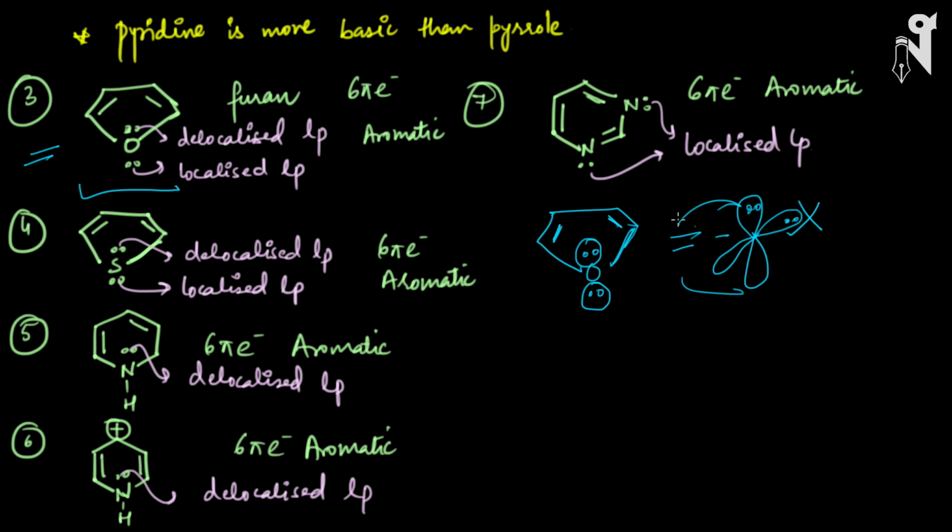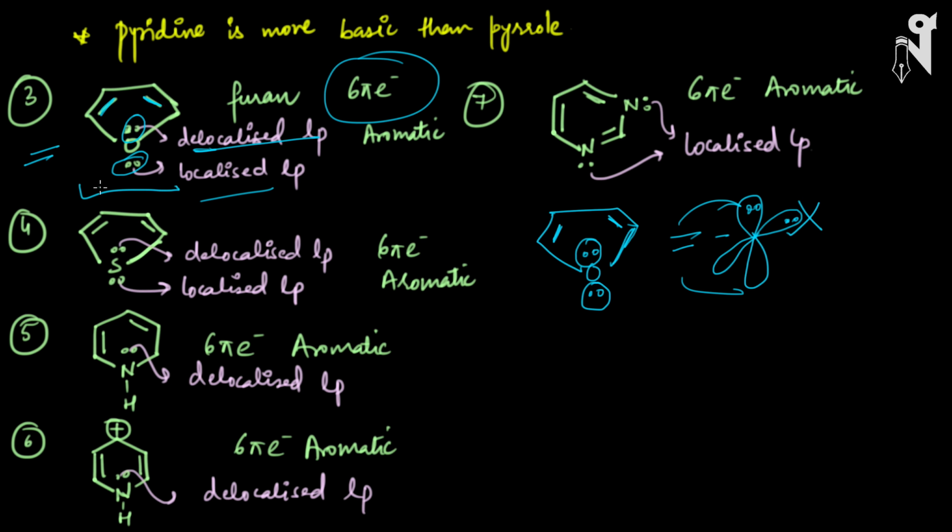So even though it has two lone pairs, one will be localized and will always remain with oxygen, whereas one lone pair will participate in the resonance and will roam around in the molecule, causing the resonance, causing the conjugation. So all these atoms are sp2 hybridized, one lone pair is localized and one lone pair is delocalized. So how many total pi electrons do we have which will participate in the resonance? 2 here due to this bond, 2 here, and 2 from this delocalized lone pair. So total 6 pi electrons which are participating in the resonance.